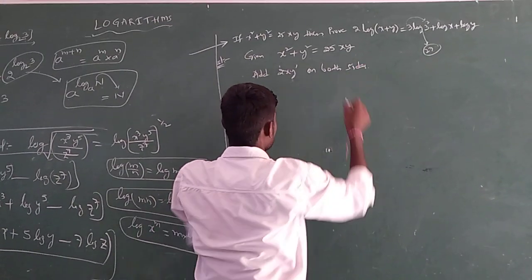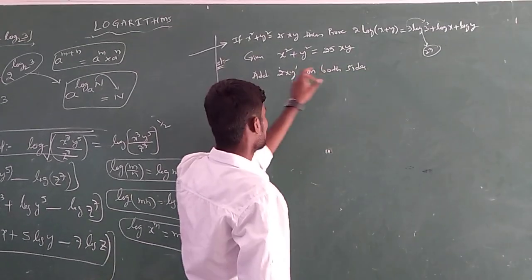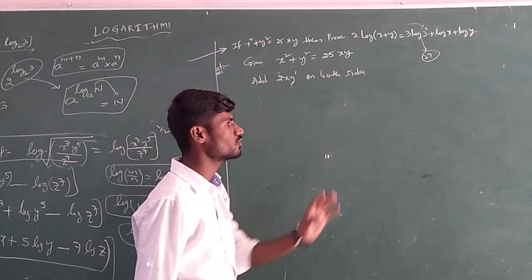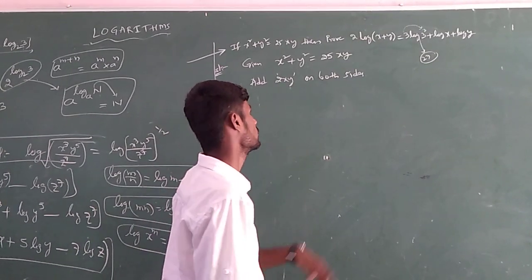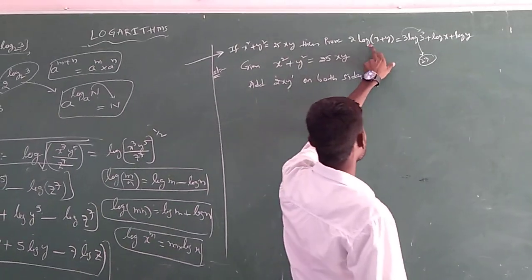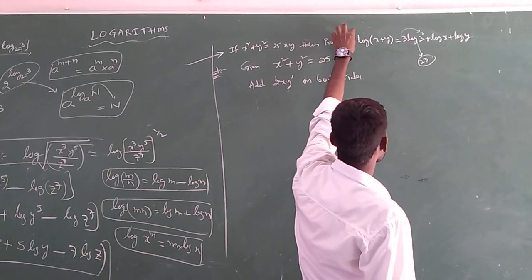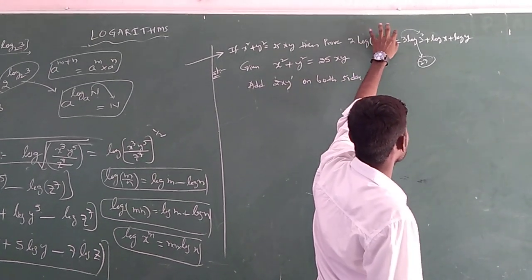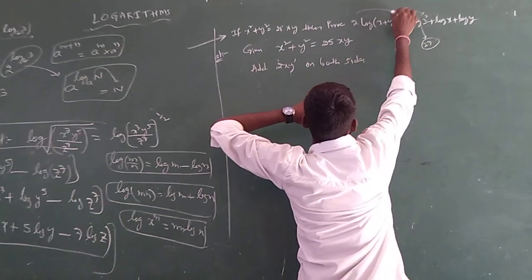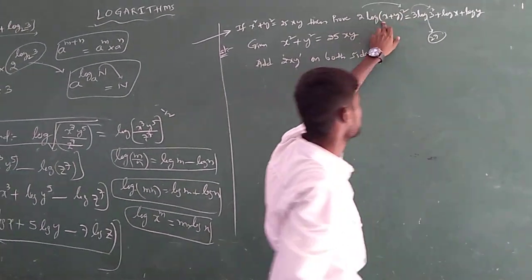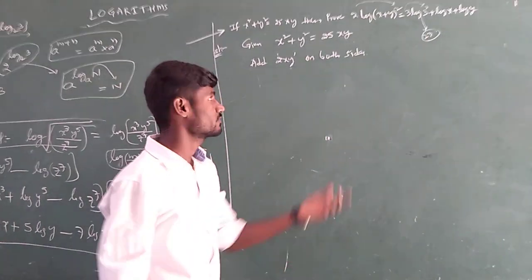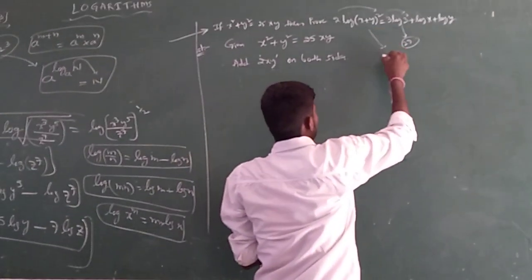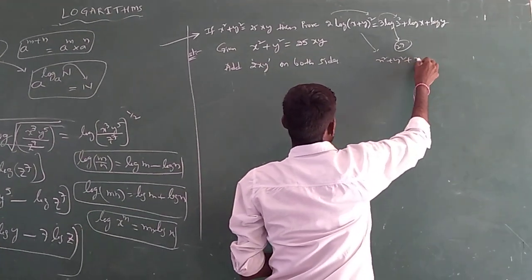That's it. So remember, the clue is always from the problem. Add 2xy on both sides. That is one more clue to get. If you observe the left side, logarithm of x plus y. If you take this 2 here, it becomes x plus y. If it comes here, x plus y whole square. What is the expansion of x plus y whole square? x square plus y square plus 2xy.